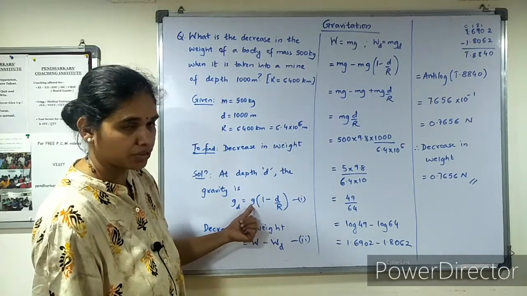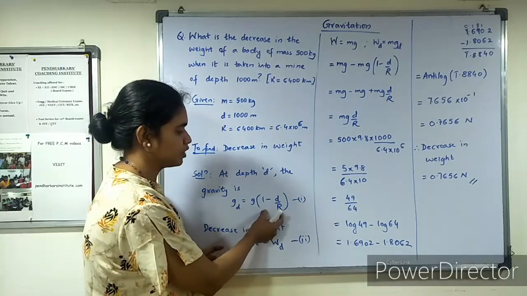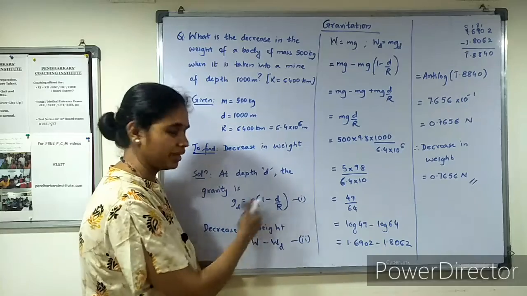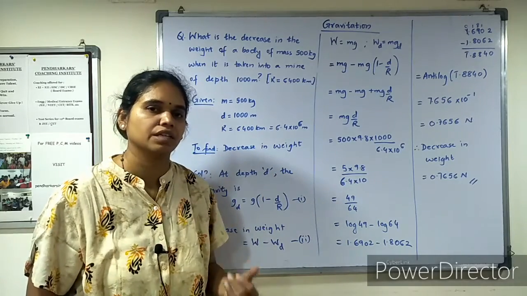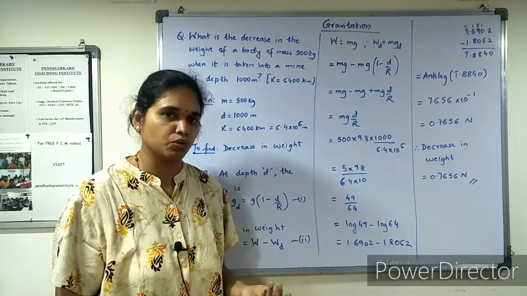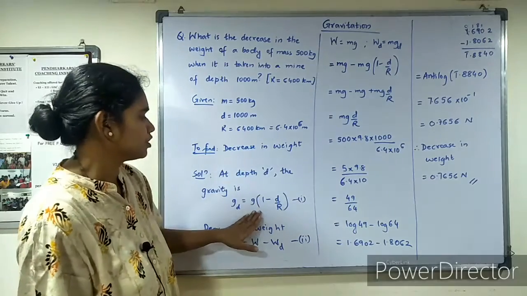At depth d, the gravity g_d is g, that is gravity on the surface of the earth, into the bracket 1 minus d by r. So this much reduction takes place when multiplied with the gravity value, so g_d will be a value lesser than g, which is 9.8. g is a standard value, 9.8, which should be known to you. Even if it is not mentioned anywhere, you are supposed to take that value. So this is the relation.